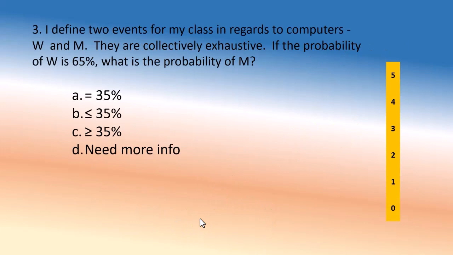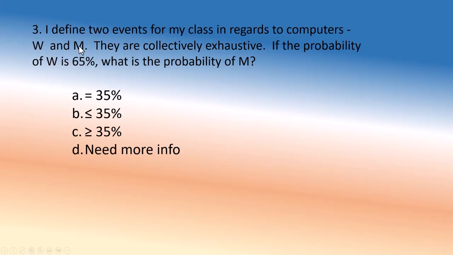Next question. I defined 2 events from a class in regards to computers, W, Windows, and M, Mac. They're collectively exhaustive. If the probability of W is 65%, what's the probability of M? Okay. So what we have here is that they're collectively exhaustive. That means everybody has a computer. These 2 events collectively exhaust the class in terms of computers. Everybody has one. If 65% have Windows computers, how many will have Mac?